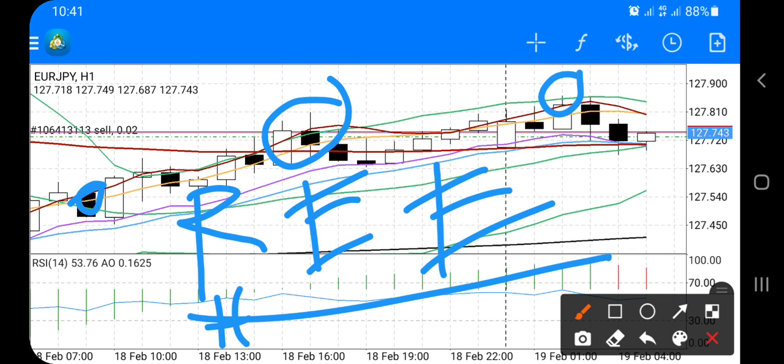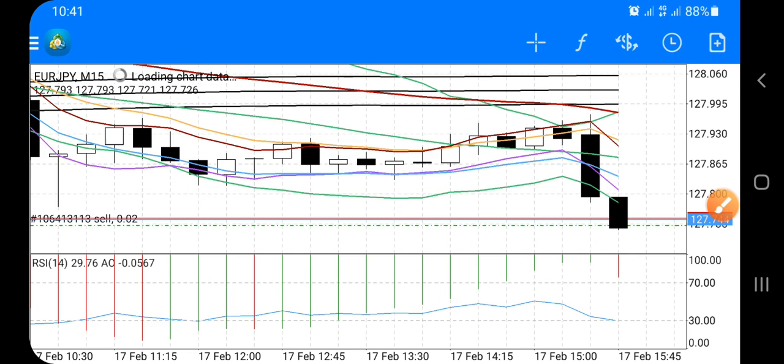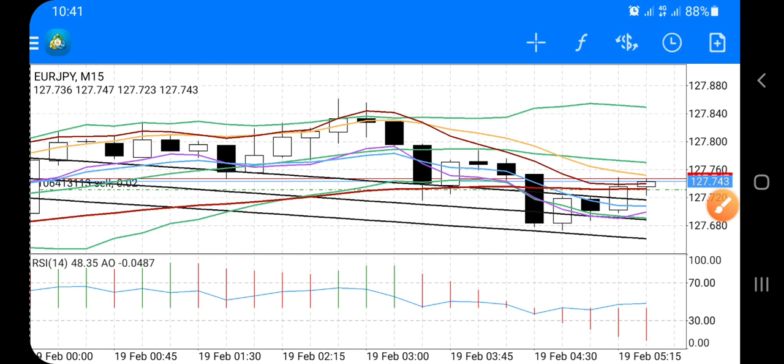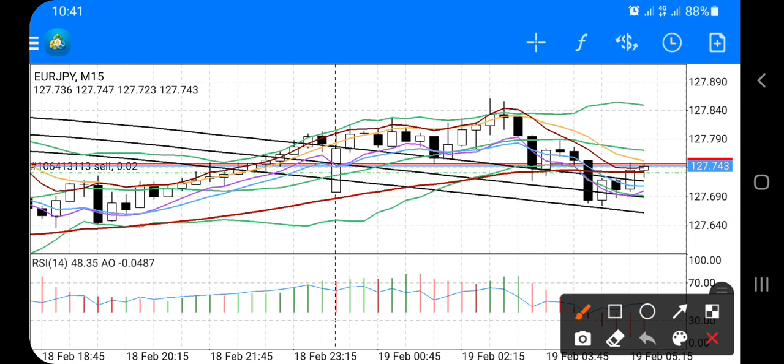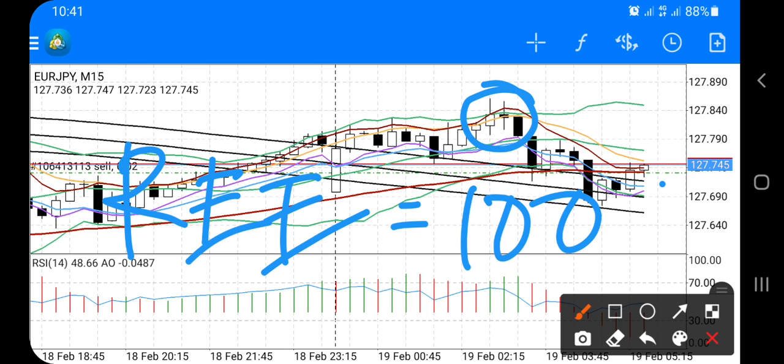Okay, this is the 4 hour, 1 hour, and then M15. So let me see in the M15. M15 must be extreme again. Okay, we saw this is already extreme, so the setup for re-entry, extreme and extreme, is already complete 100%.